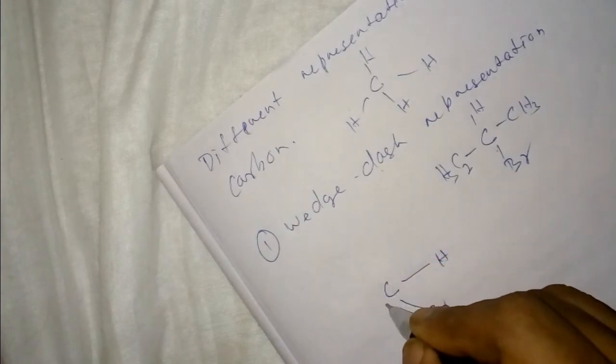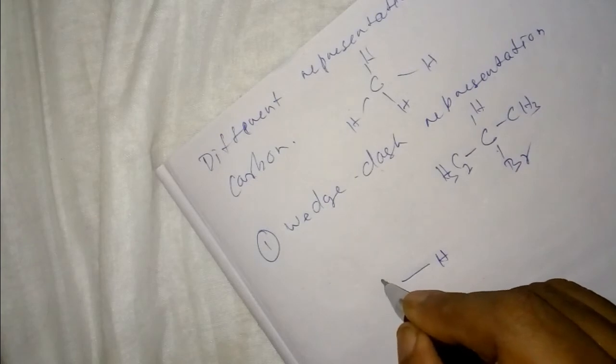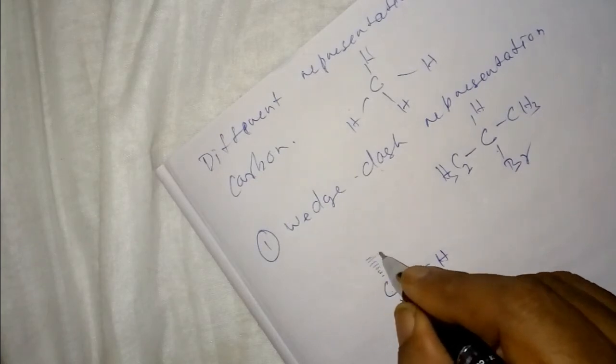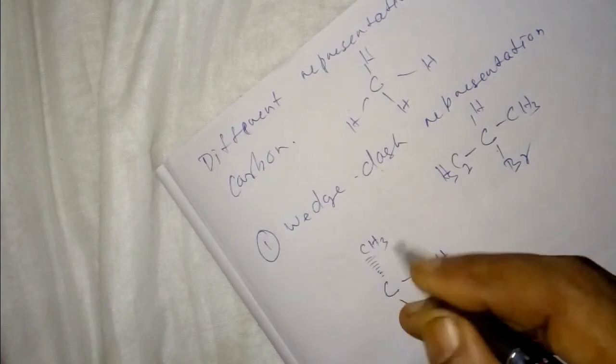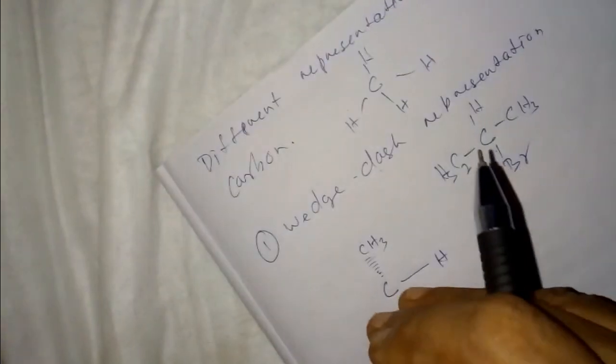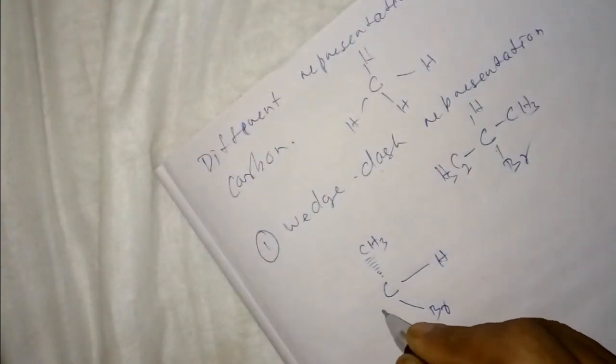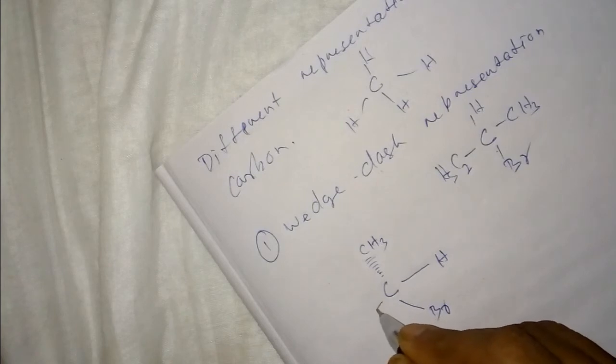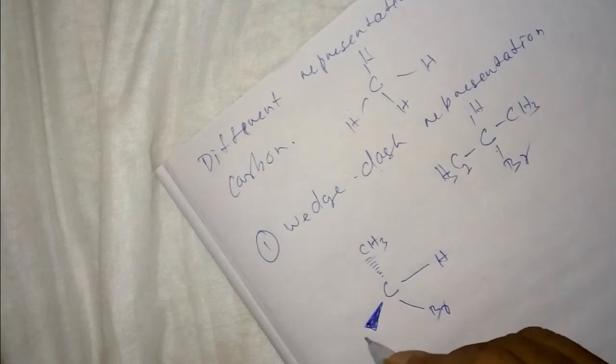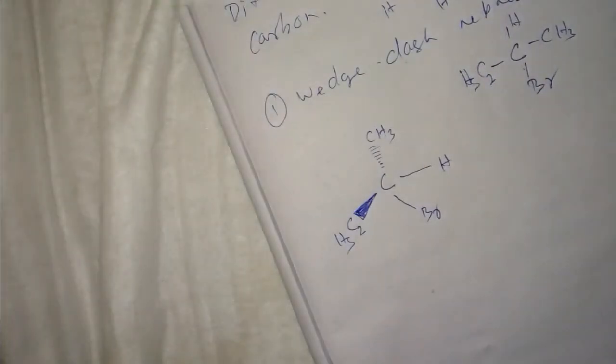Another is the wedge. Dash means CH3 is behind the plane or below the plane of the paper. This is called wedge-dash representation.